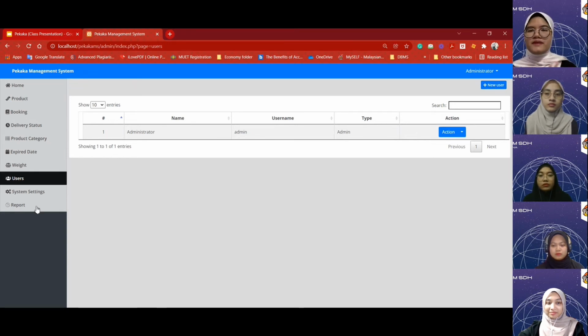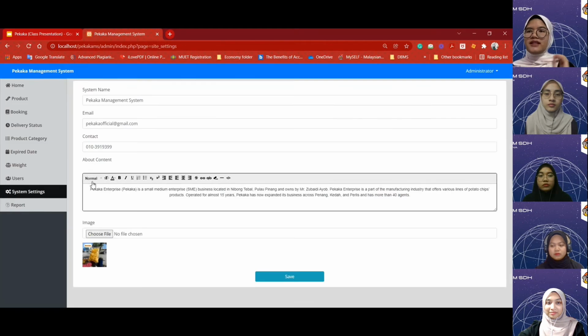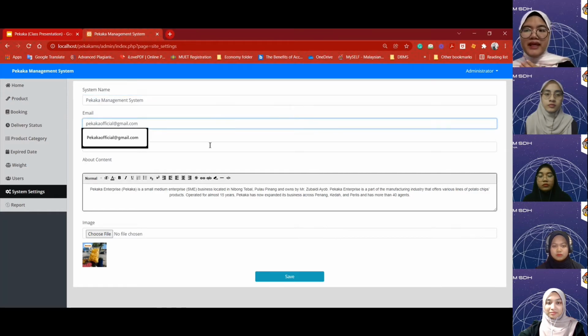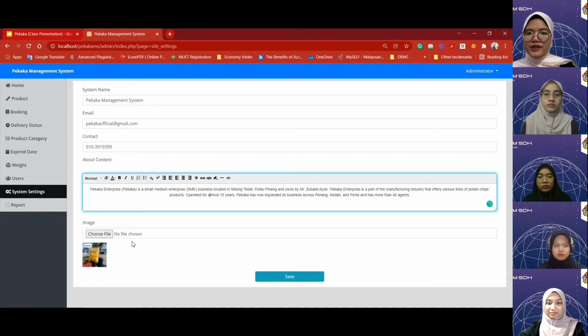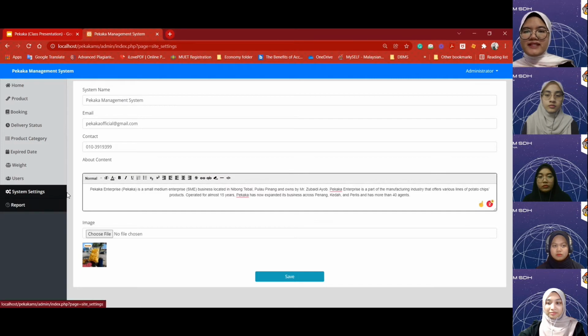So moving on next to system setting. On the system setting, there is space to insert any information that needs to be amended or edited, especially the system name, email, contact, and the about content, and also the image of the product. You may click save and it is updated on the system.